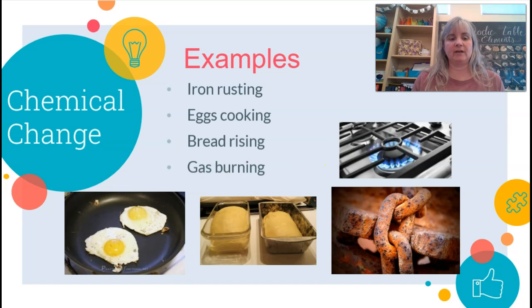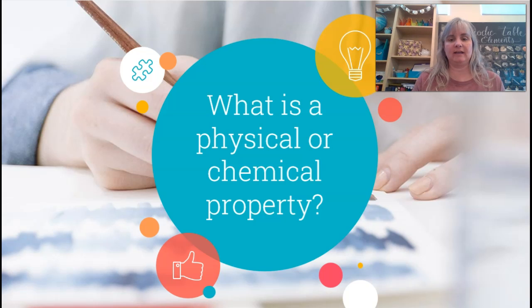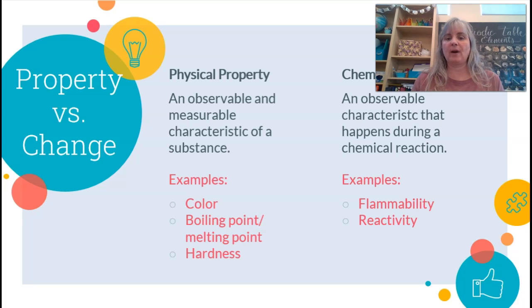The other thing I wanted to talk about is what is a chemical or physical property. So we have an article about this coming up where it talks about what is a physical or chemical property versus a physical or chemical change. So properties. Properties are like an observable and measurable characteristic of a substance, a physical property.